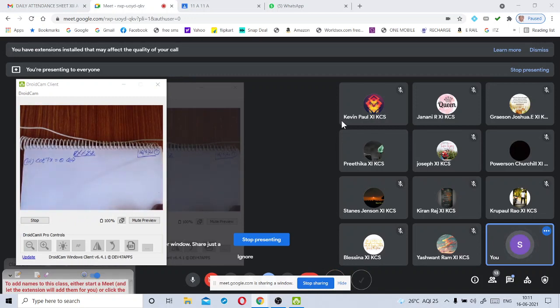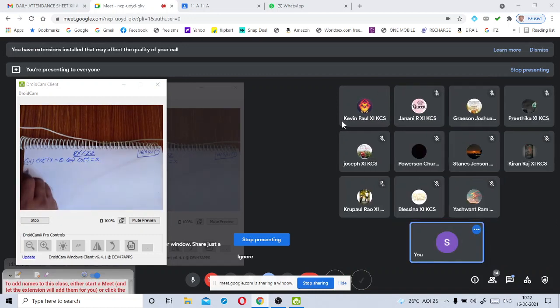Tell me, my dear Kevin Paul, what should we write here? Cot inverse x is equal to theta implies, what is the equation that should be written here? Cot theta is equal to x. Not only cot theta, my dear Kevin Paul. Cot theta is equal to x. You should remember the entire equation, LHS as well as RHS.